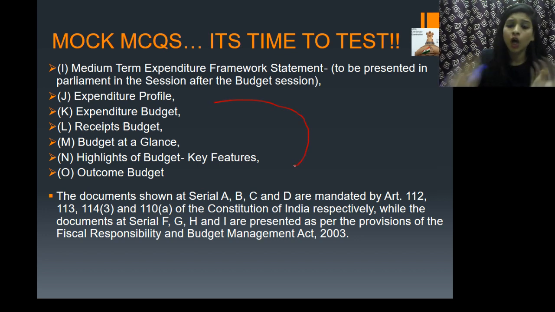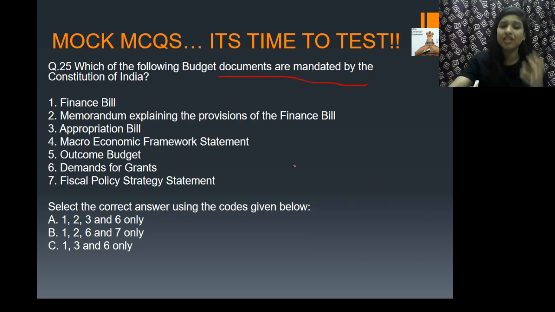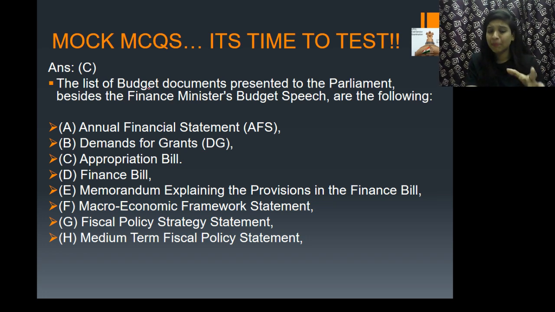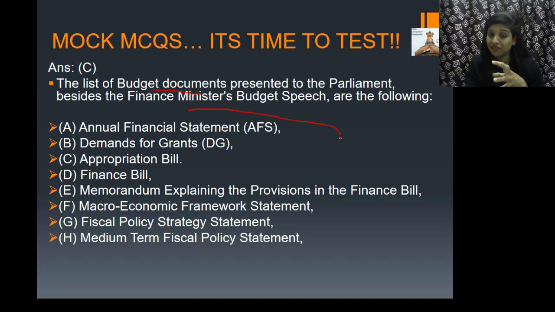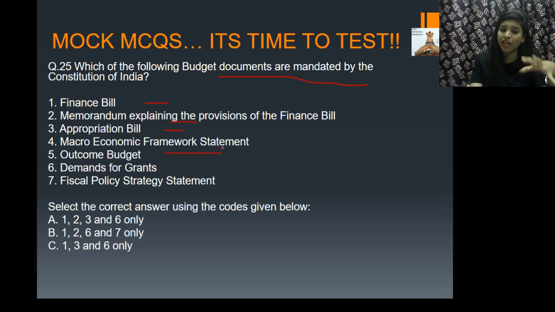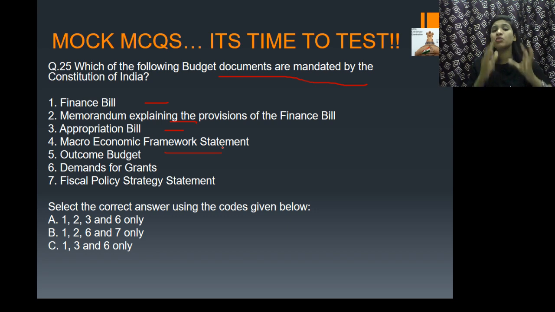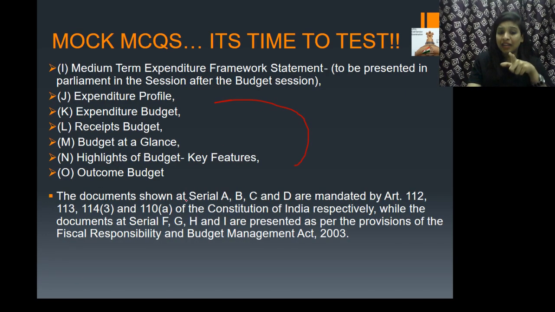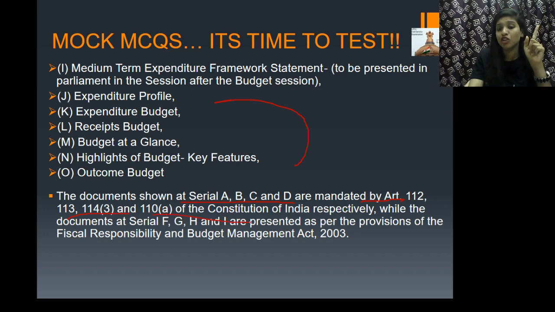If you see, almost all the documents mentioned in the question are presented as budget documents. The Finance Bill, memoranda, Appropriation Bill, macroeconomic framework and all these are documents present in Parliament. But the question is which is mandated by the Constitution of India. Out of these, the most compulsory ones are the documents at serial A, B, C, D. They are mandated as per Articles 112, 113, 114 and 110 of the Constitution of India respectively.